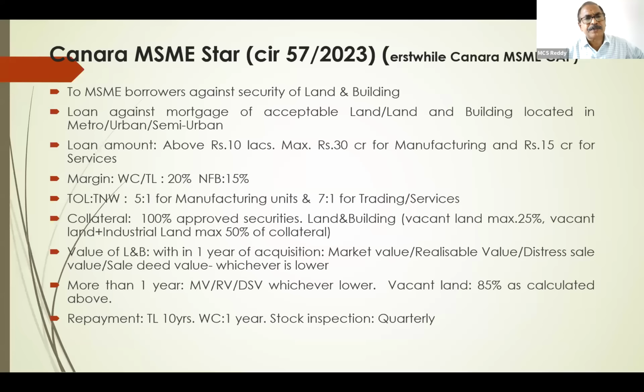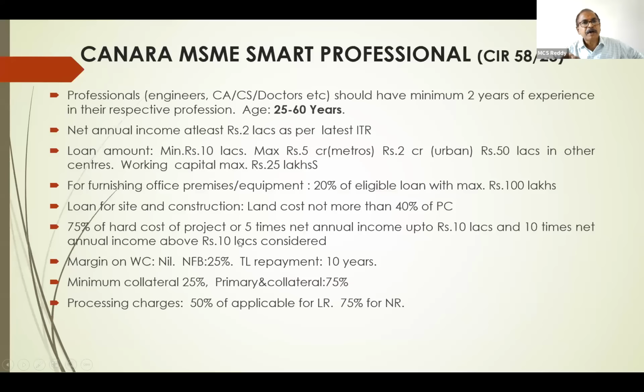Remaining all general guidelines. MSME Star, earlier it was credit against property, loan against property. So here also your collateral norms: 100% approved securities, land and building can be accepted up to the full amount, vacant land 25%, vacant plus industrial 50%. So the general norms here also will come. Right? Next one, MSME Smart Professional.